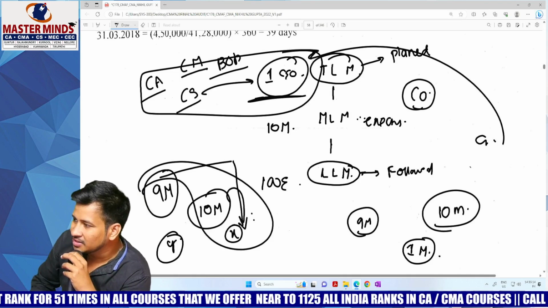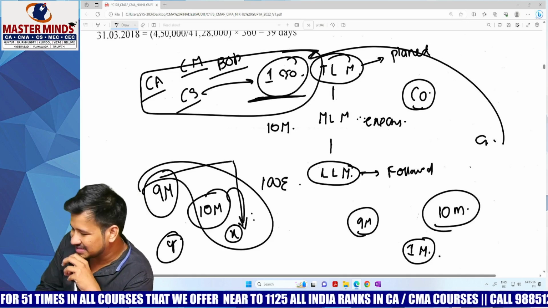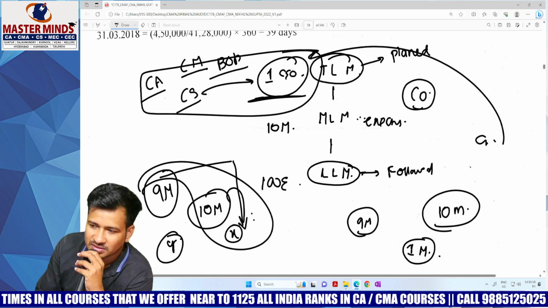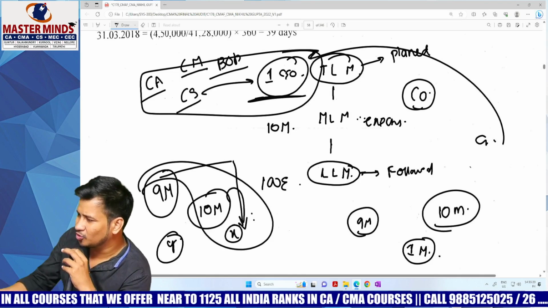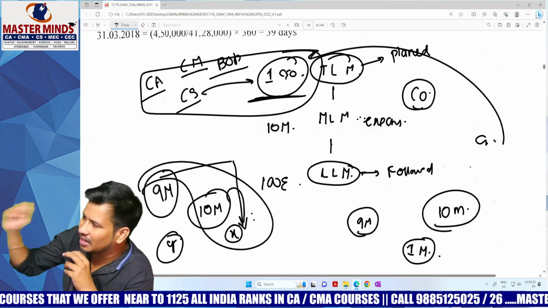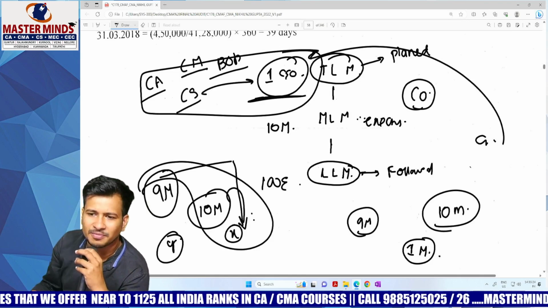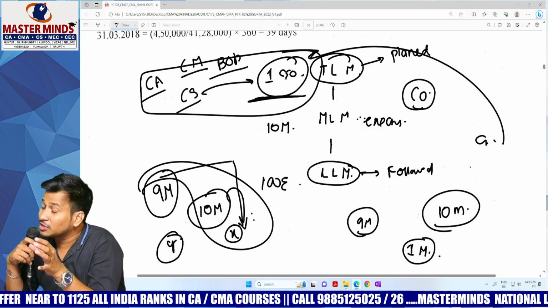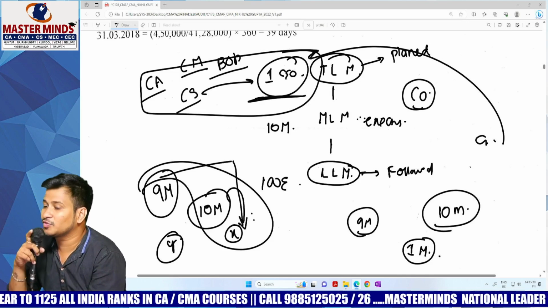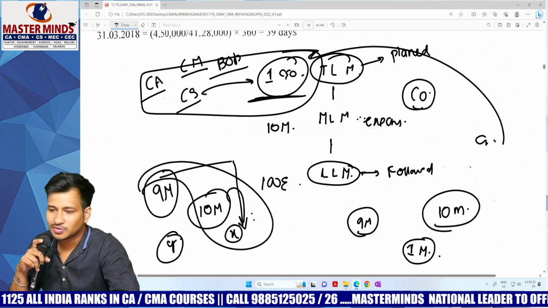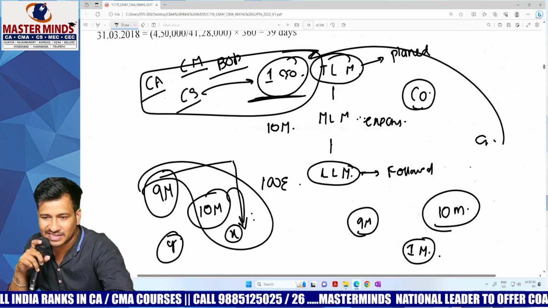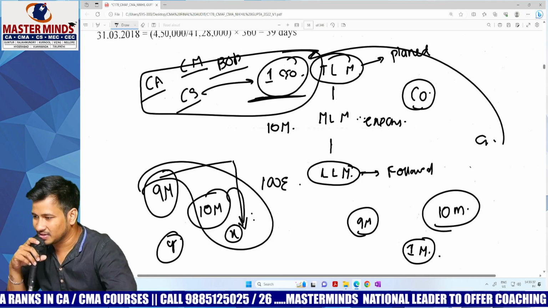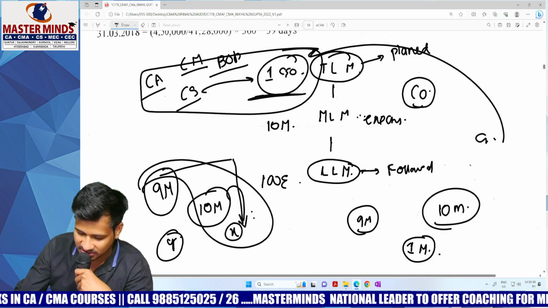Clear everybody? Sir, does management audit have to be done secretly or openly? Of course secretly. If you tell them openly that I am having an eye on you, then automatically you will become too alert. Correct or wrong? Even the mistakes that you have committed till now, you would like to cover them up. So management audit is always done in a very secret way. Clear everybody? So let us start.